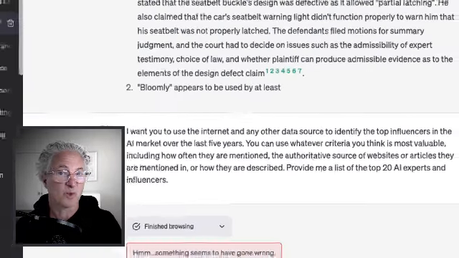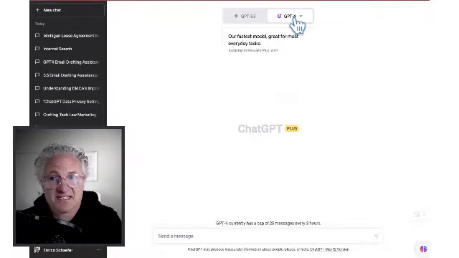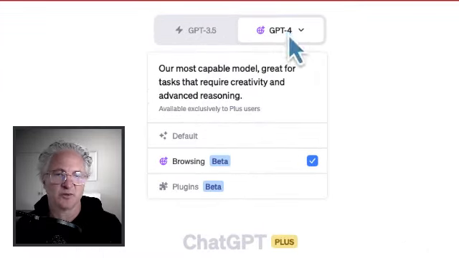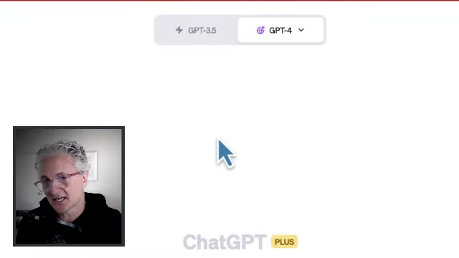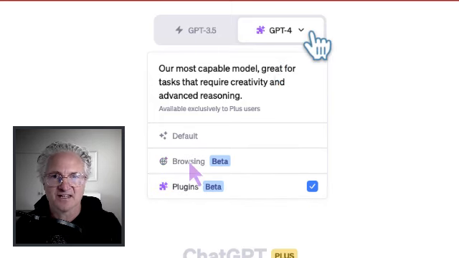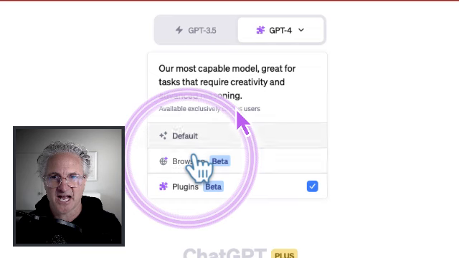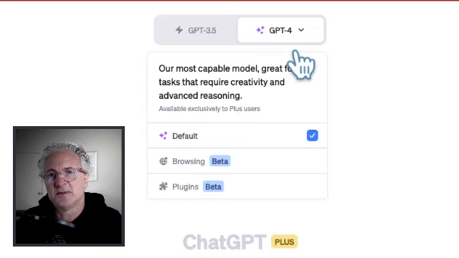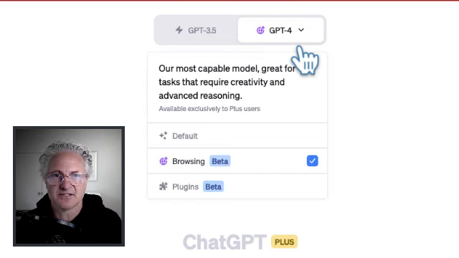And if you select web browsing for that chat, then any activity within that chat is going to include web browsing. If you choose plugins, then the plugins that you select will remain activated for everything in that bookmarked chat. If you select GPT 3.5, then that chat is specifically going to be using that tool.